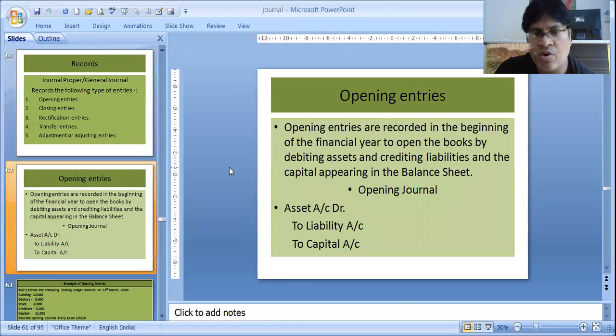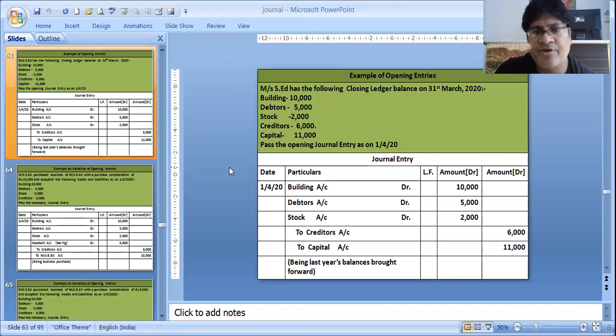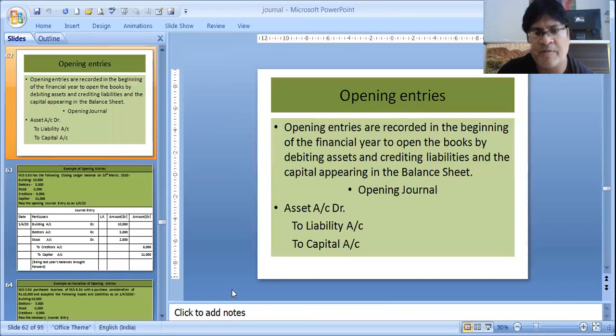Opening entries. We know our accounting year closes on 31st March, and again it reopens on which date? Again it reopens on 1st April. So accounting cycle, that word is very important. You remember accounting cycle?